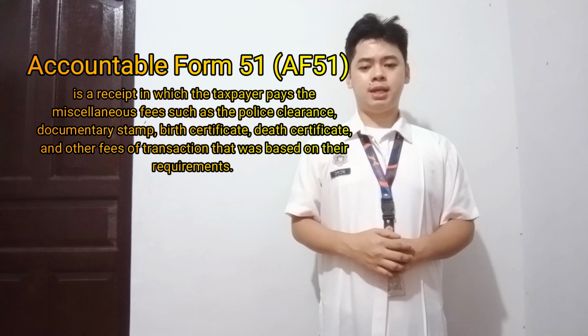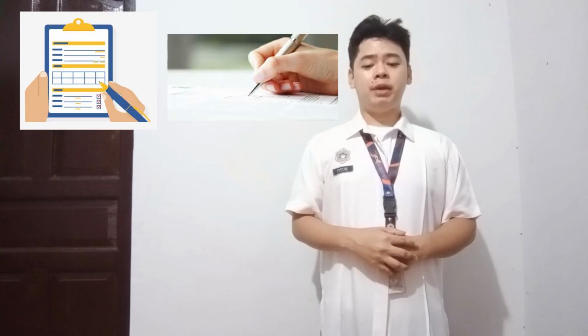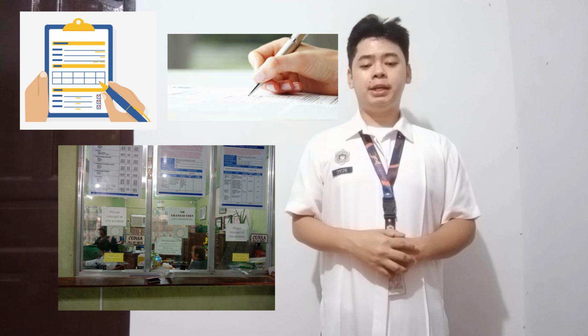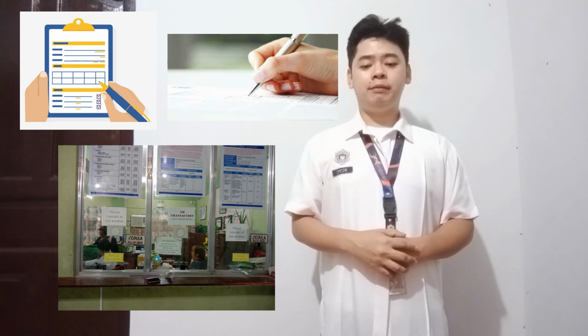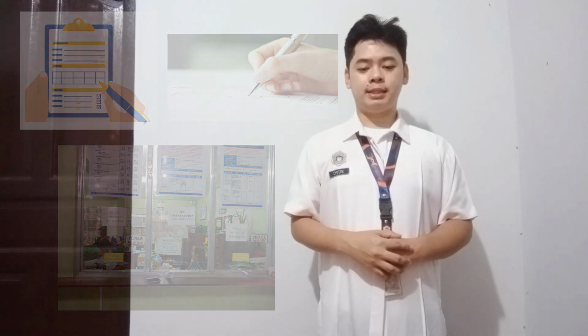that are based on the requirements. This transaction was processed by the collector in the office of the municipal treasurer and was encoded in the typewriter, which is a manual process for issuing the CTC and AF 51. And that was a time-consuming task. Other taxpayers or residents of Buhi filled up their information on the paper provided by the office of the municipal treasurer for issuing the cedula and gave it to the collector to process.